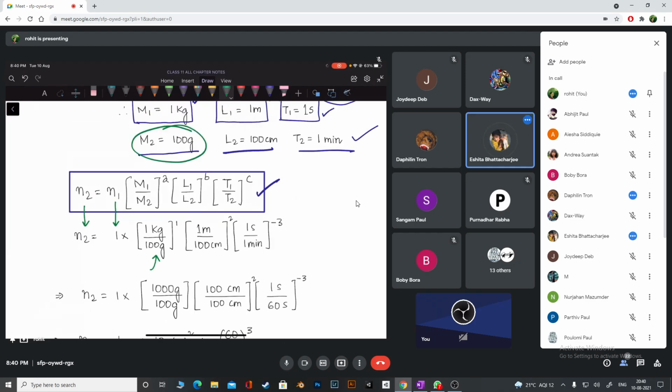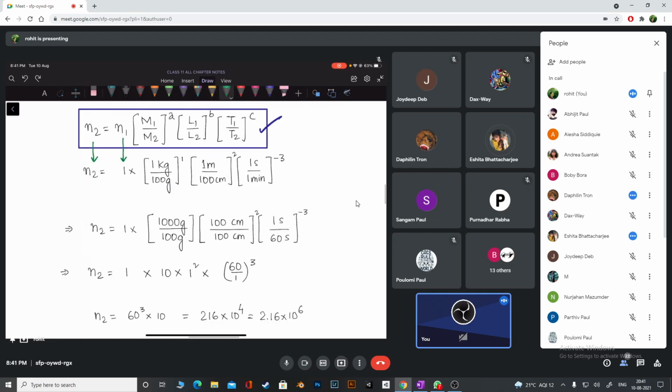The unit of length in the second system is 100 centimeters. I have written 100 centimeters. The unit of time is 1 minute. I have written here 1 minute. To the power -3, as you can understand why I have written -3. You can also understand 2, and also 1 here. I don't have to explain. Anybody having doubts, please ask me. Then let's quickly solve it. I don't have to do much. 1 kg is written as 1000 gram divided by 100 grams. 1 meter is 100 centimeter divided by this.